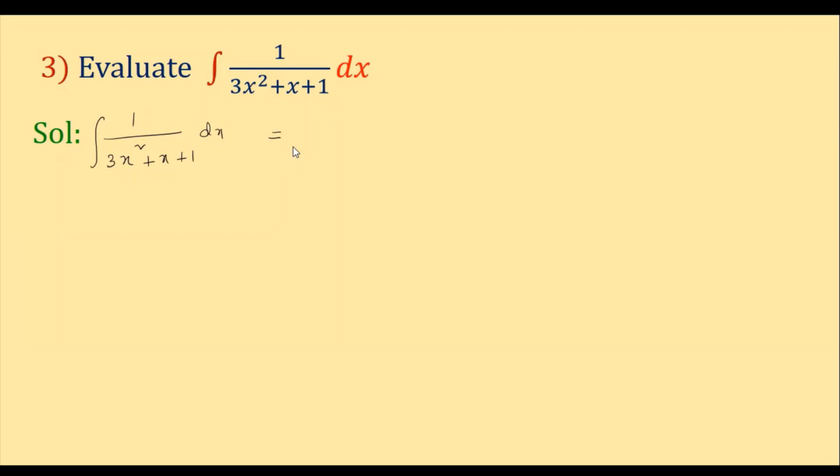Let us see one more sum, children, which is based on the form 1 by ax square plus bx plus c into dx. So what is the question here? Evaluate integral 1 by 3x square plus x plus 1 into dx. Clear? So now here, if you observe the function, 1 by 3x square plus x plus 1 into dx is there. So for such kind of sum, what to do here, children?